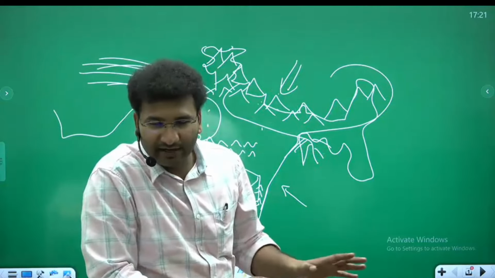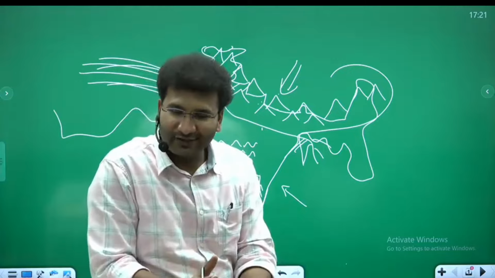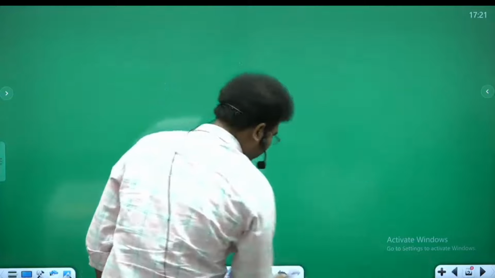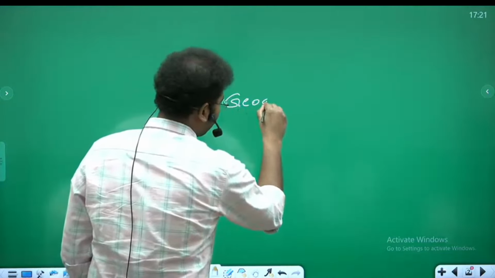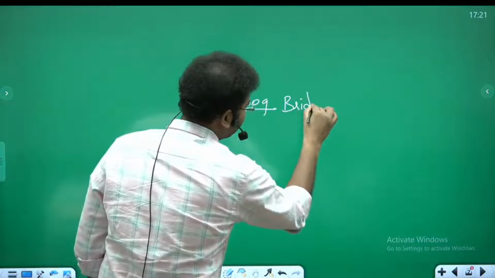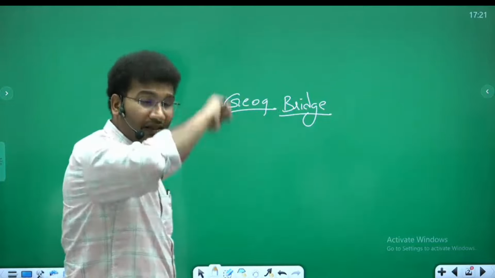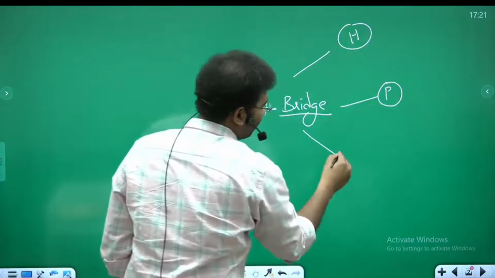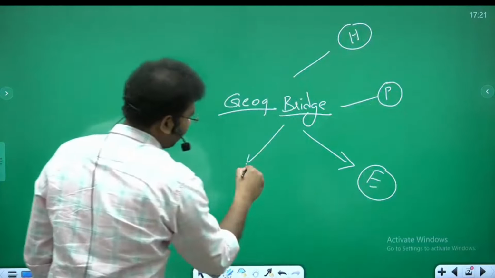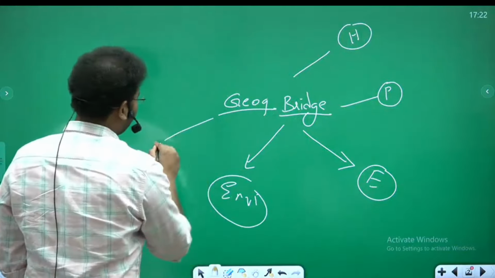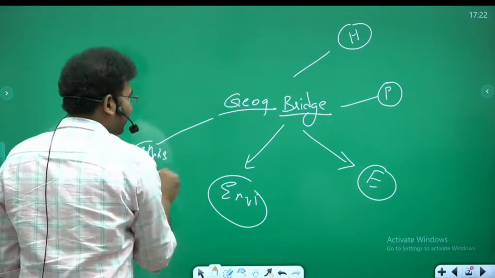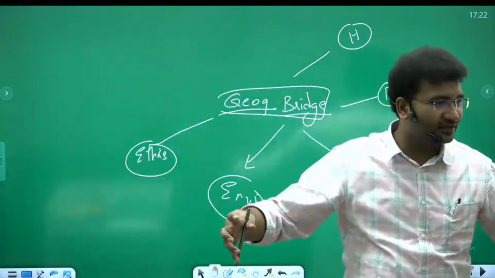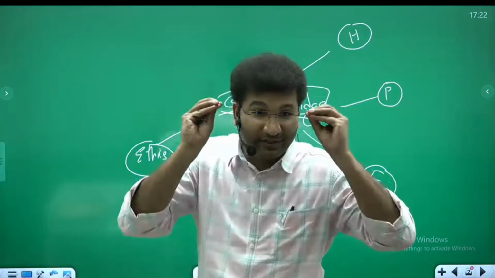So why I'm trying to tell you this is because when you understand geography, you'll understand history in a far better manner. And I always say, geography is a subject which acts as a bridge between all the other subjects. If you have to understand history, either it is polity or economy, environment or ethics, there is a geographical angle to it. So geography will act as a bridge between all the subjects. When you study this subject, you will be enlightened.